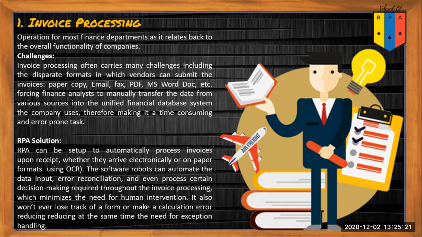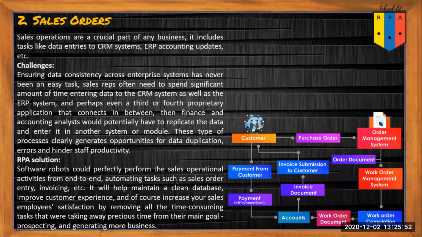The solution is RPA can be set up to automatically process invoices upon receipt, whether they arrive electronically or on paper. The software robots can automate the data input, error reconciliation, and even process certain decision making required through invoice processing, which minimizes the need for human intervention. It also won't ever lose track of a form or make a calculation error, reducing the time needed for exception handling. Second is sales order.